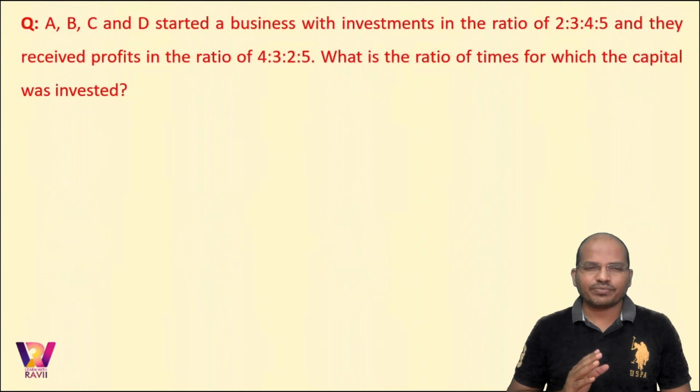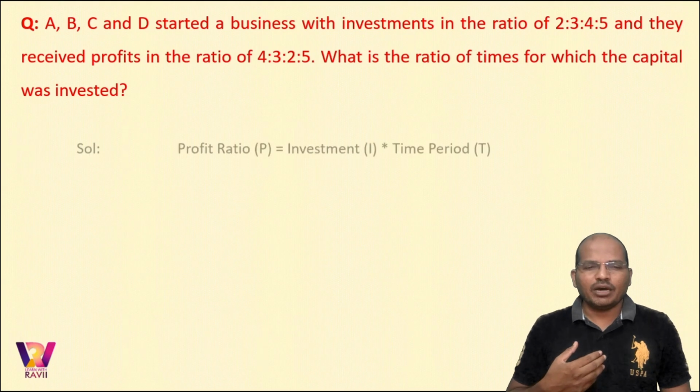In the next question, we have A, B, C, and D starting a business with investment in the ratio of 2 is to 3 is to 4 is to 5, and they received profits in the ratio of 4 is to 3 is to 2 is to 5. Now the question is, what is the ratio of time? So he gave us investment ratio, he gave us profit ratio, and he is asking us to calculate the ratio of time. Now how do you get it?